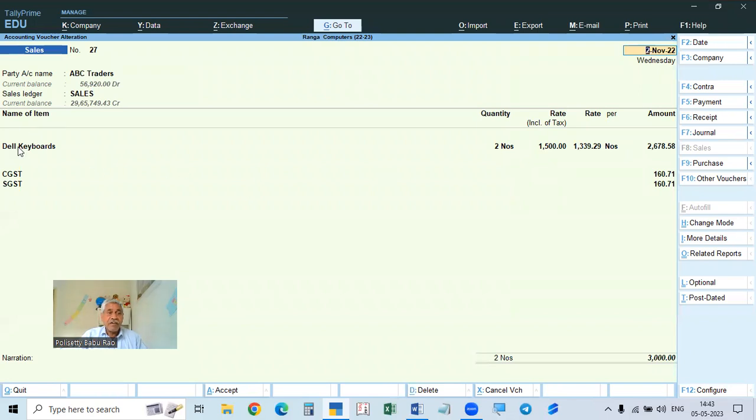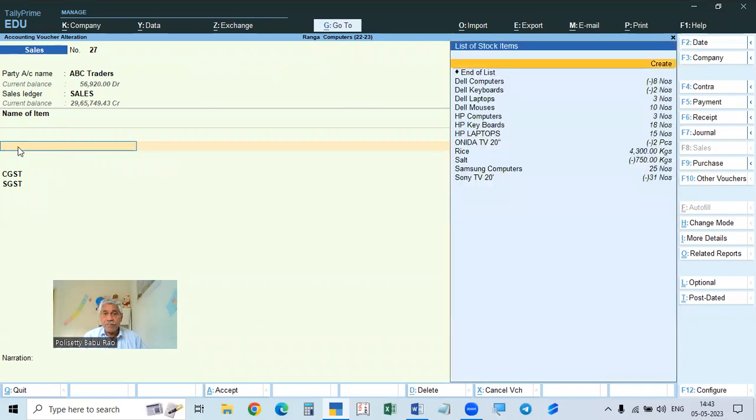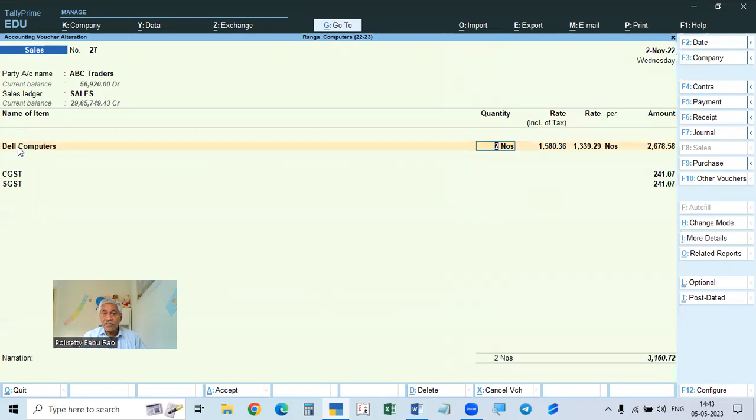Instead of that, I will take Dell computers, 5 numbers, each one 25,620. So it will show 25,620 as the price inclusive of tax, and 21,171.86 as the net amount.